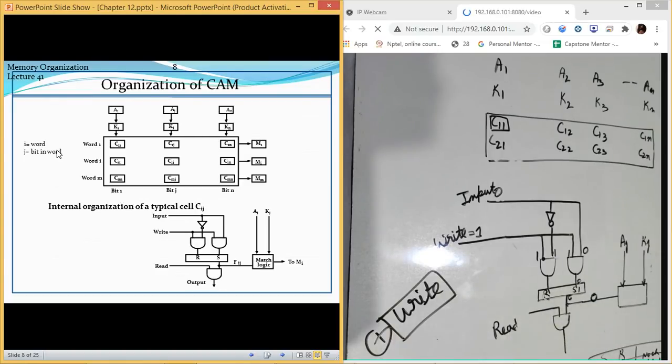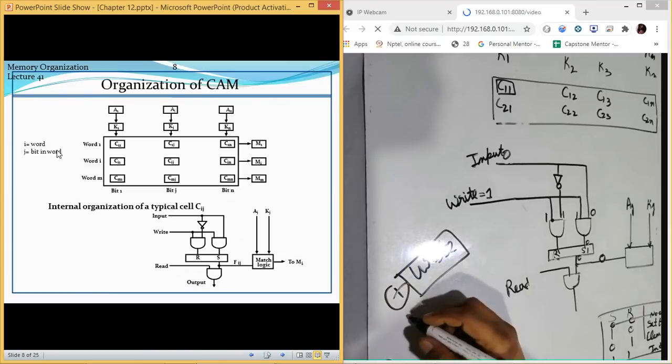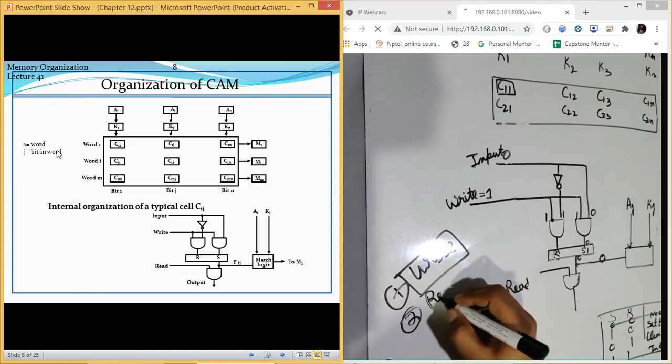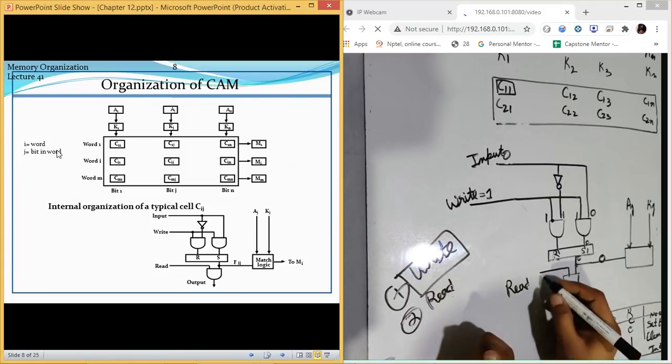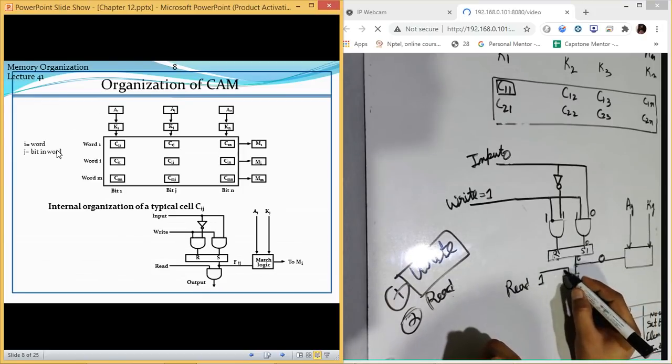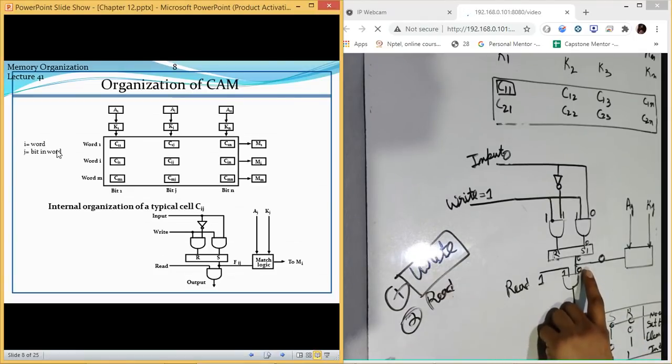Now let us talk about the read operation. How to read the content. If we want to read the content, we are going to enable this read line. If this read line is 1, then this will be 1, this is 0. 1 and 0 is 0. It means whatsoever content was here is now at the output.